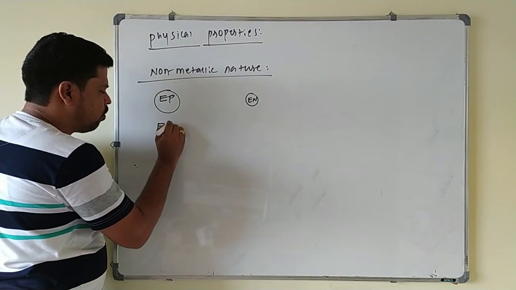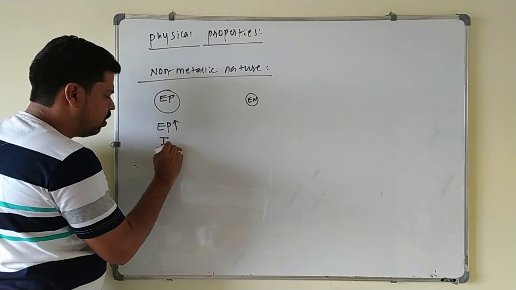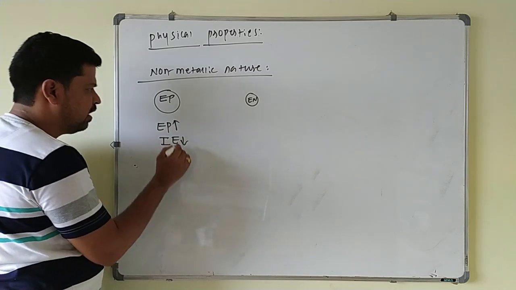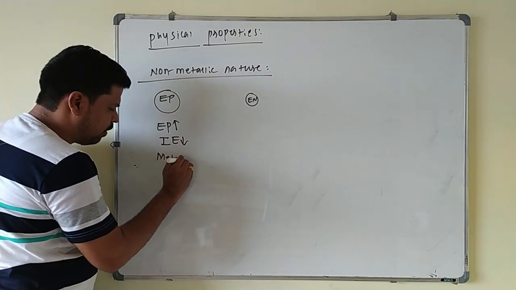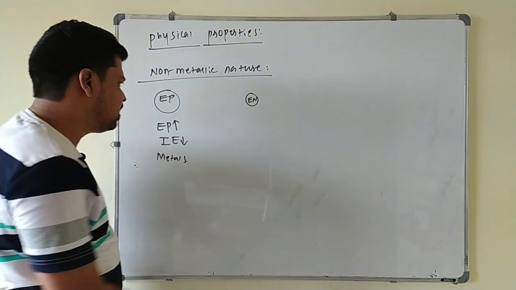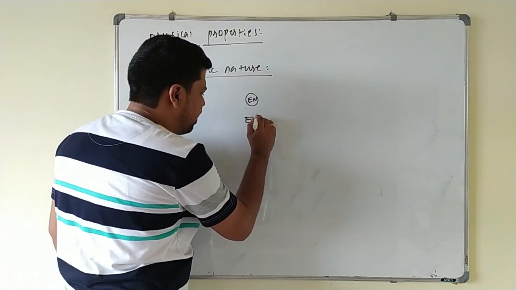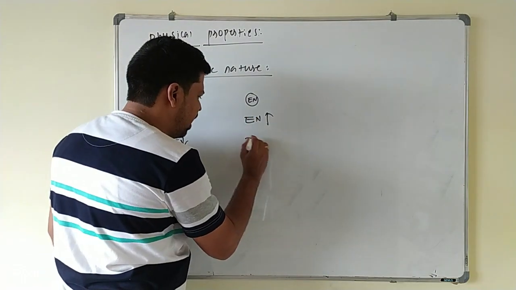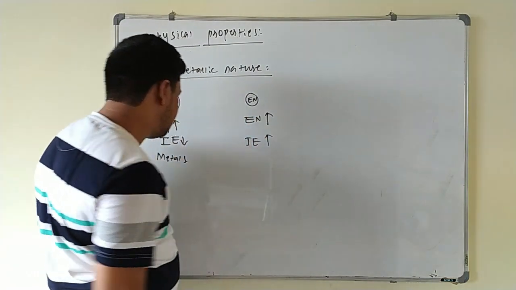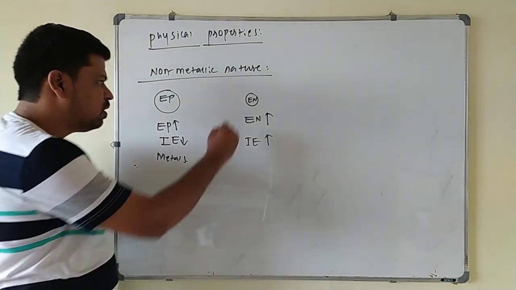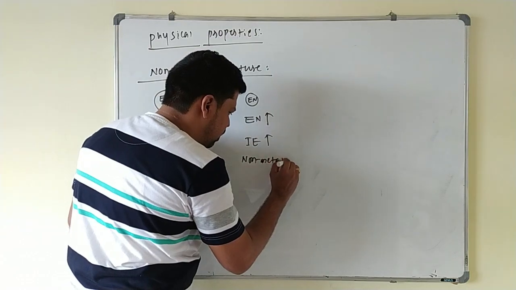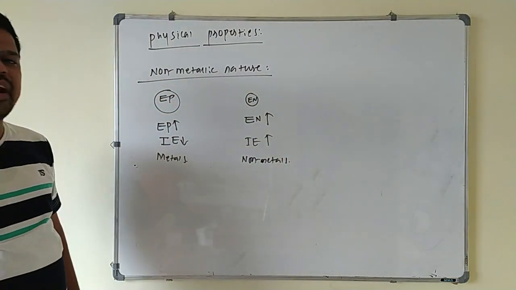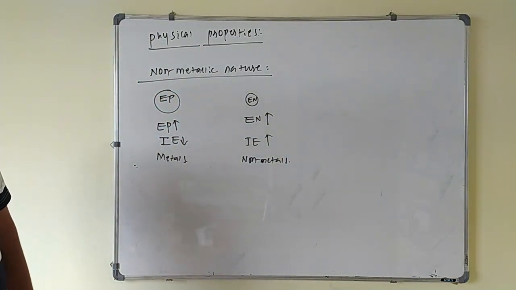Metals are highly electropositive and they have low ionization energy, and this is characteristic of what? Metals. But if you go for these group 17 elements, these are highly electronegative and they have high ionization energy. Ionization energy is maximum for that one. So this is characteristic of what? Non-metals. Hence these group 17 elements are what? These are highly reactive non-metallic elements in the periodic table.